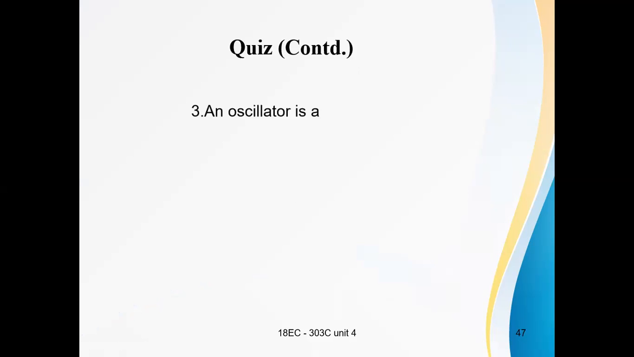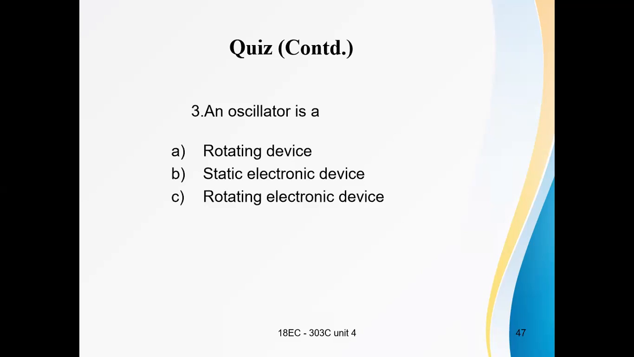Next question. An oscillator is a rotating device. Option A, rotating device. Option B, static electronic device. Option C, rotating electronic device. Option D, electromechanical device. What is an oscillator? It is an electronic device, a static electronic device. It is not a rotating component and it is not a mechanical device.